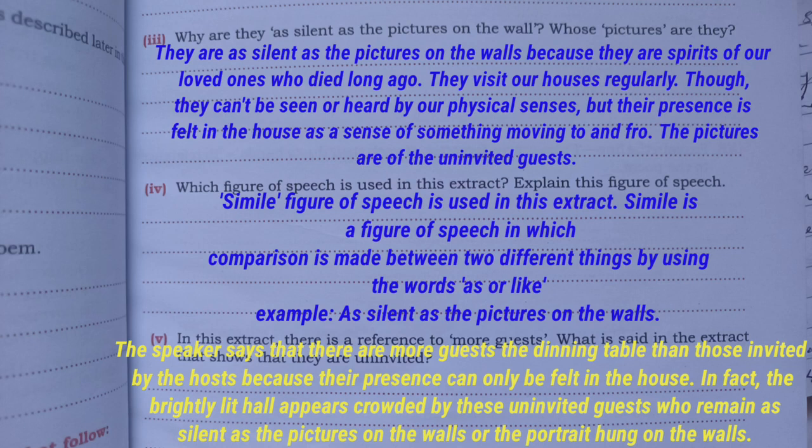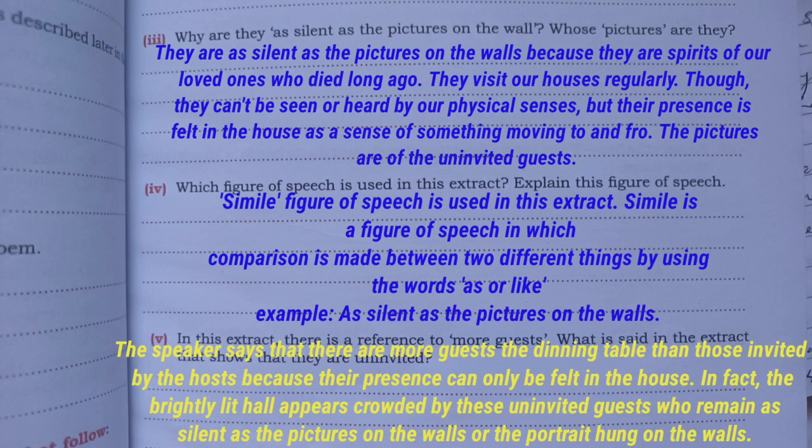Number 5. In this extract, there is a reference to more guests. What is said in the extract that shows that they are uninvited? So the answer will be, the speaker says that there are more number of guests at the dining table than those invited by the hosts because their presence can only be felt in the house.